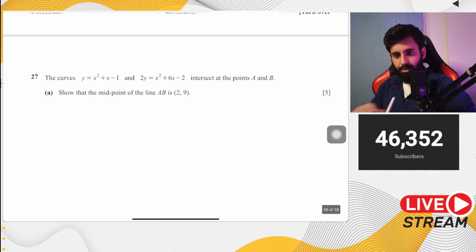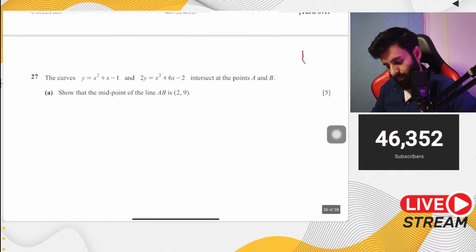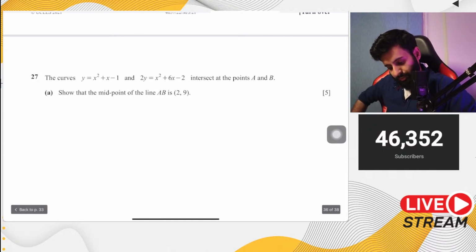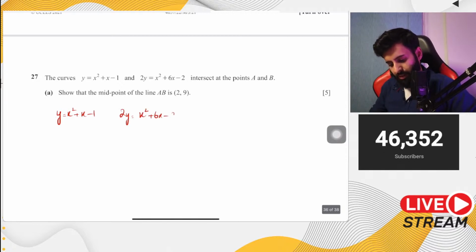Zero comma minus 1 and 4 comma 19. That is correct. So you'll equate the two. You have y equals x square plus x minus 1, and then you have 2y, which is equal to x square plus 6x minus 2. So clearly you have to solve them simultaneously. You can do substitution over here.